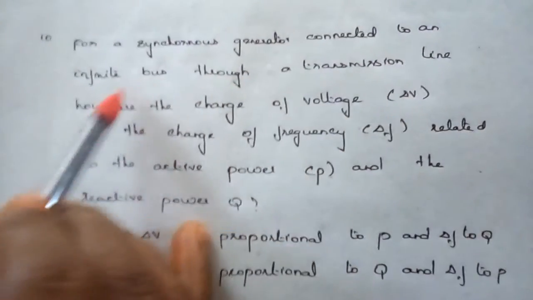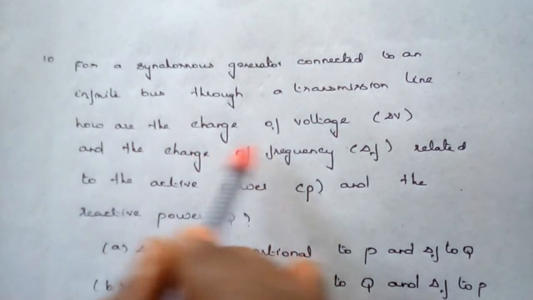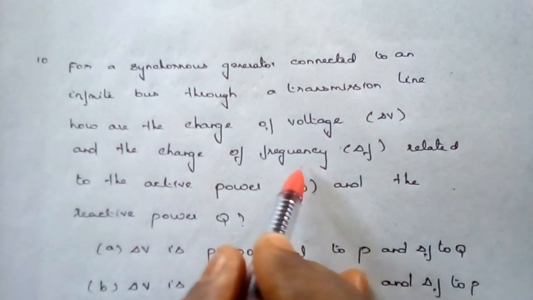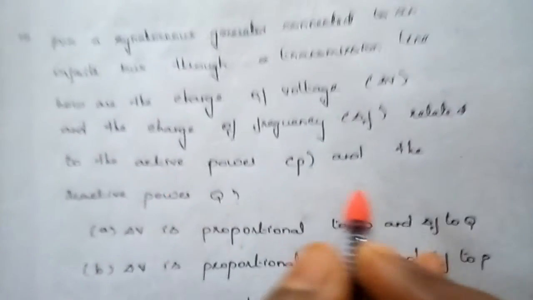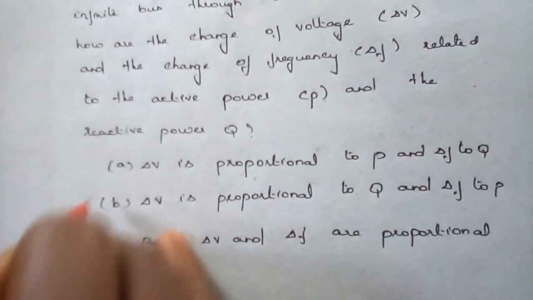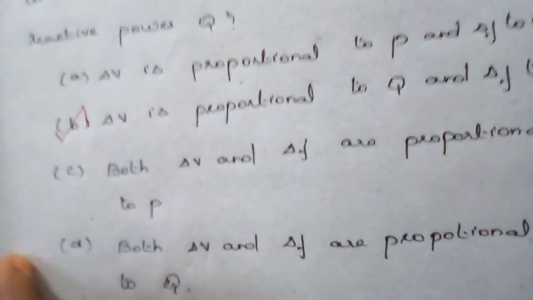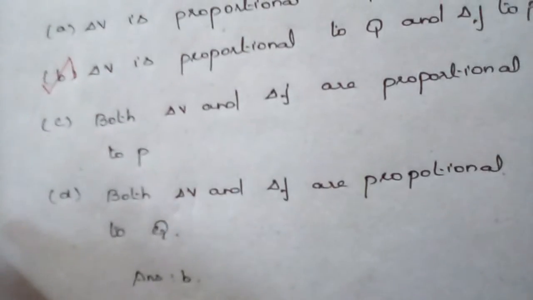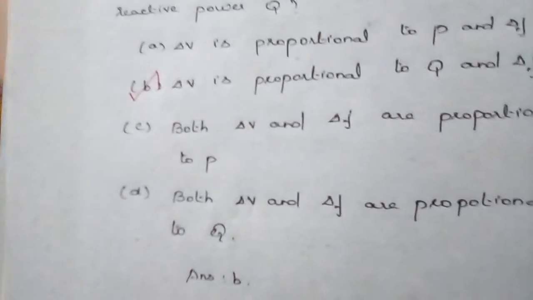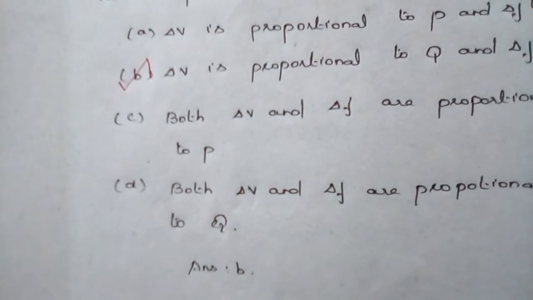For a synchronous generator connected to an infinite bus through a transmission line, how are the change of voltage and the change of frequency related to the active power and the reactive power? The change of voltage is proportional to Q, and the change of frequency is related to P. And in this session we have discussed some MCQs relevant to power system operation and control.